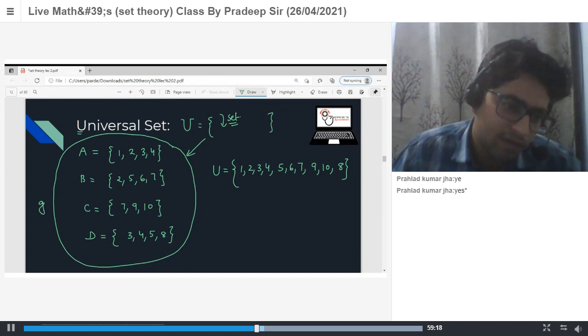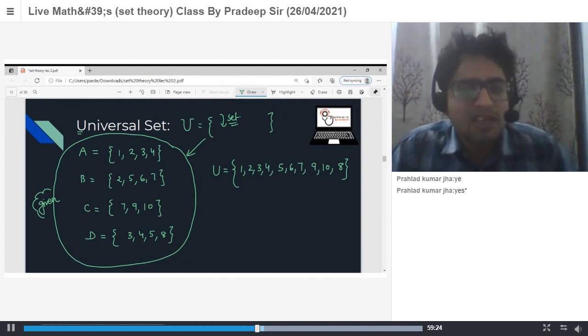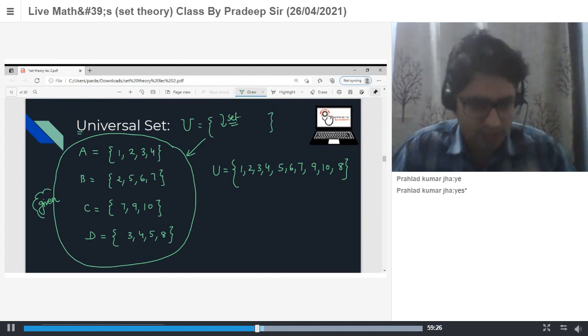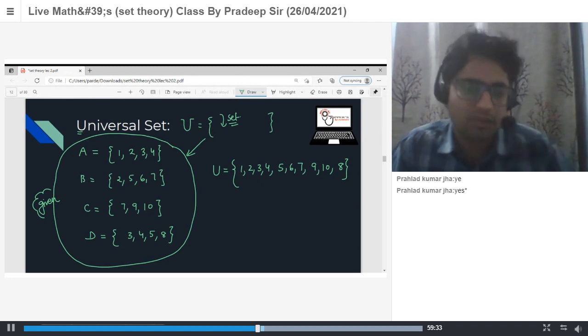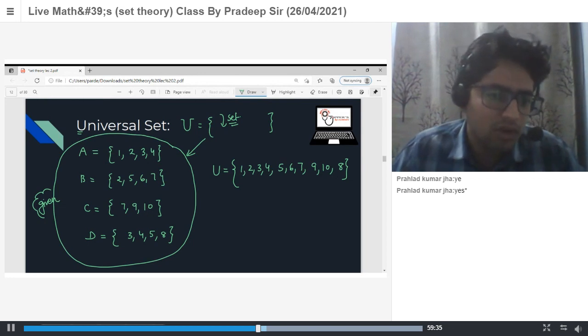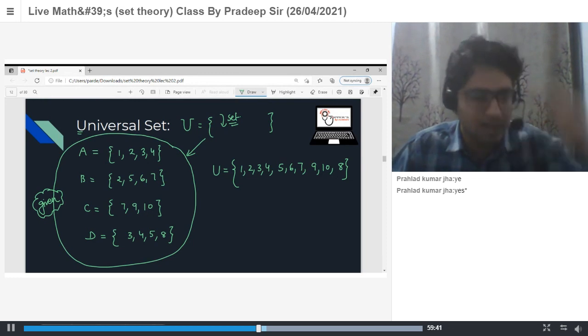The universal set is a set which contains all the elements of the given sets. Or in more appropriate language, you can say the universal set is a superset of your given sets.